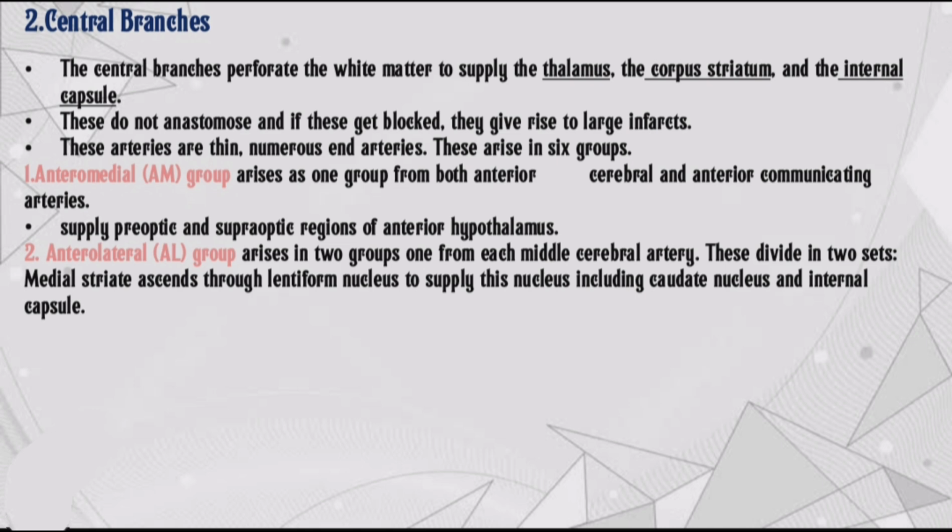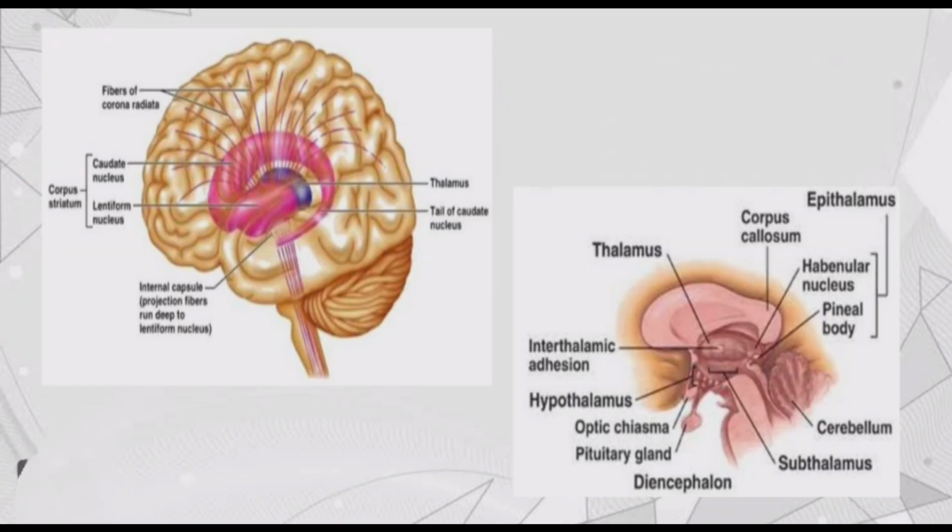First, the anterior medial group arises as one group from both the anterior cerebral and anterior communicating arteries. It supplies the preoptic and supraoptic regions of the anterior hypothalamus. Next, the anterior lateral group arises in 2 groups, one from each middle cerebral artery. These divide in 2 sets. Medial striate ascends through the lentiform nucleus to supply this nucleus including the caudate nucleus and internal capsule.